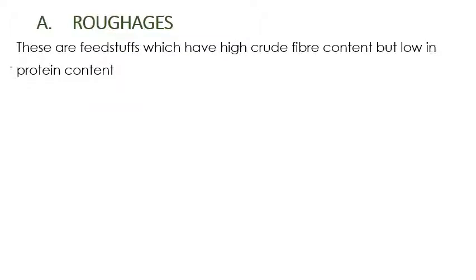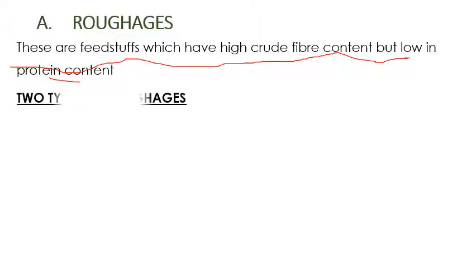Roughages are feedstuffs which have high crude fiber content but are low in protein content.